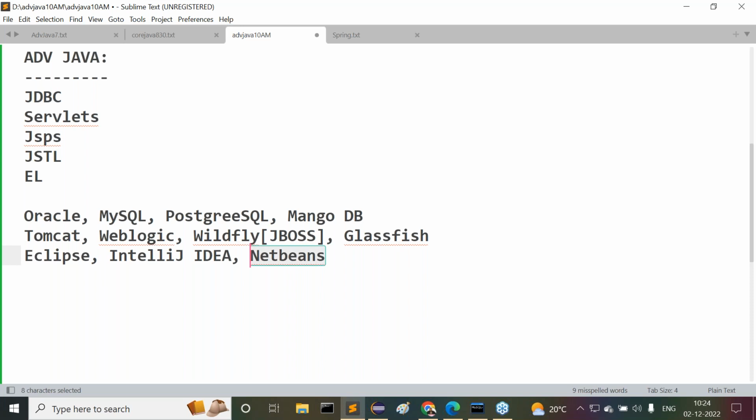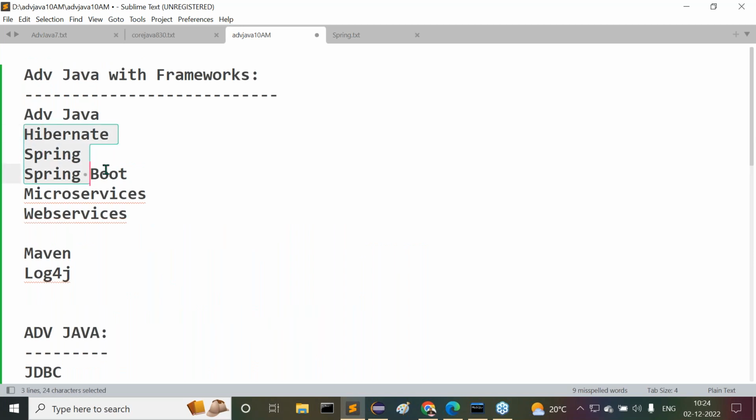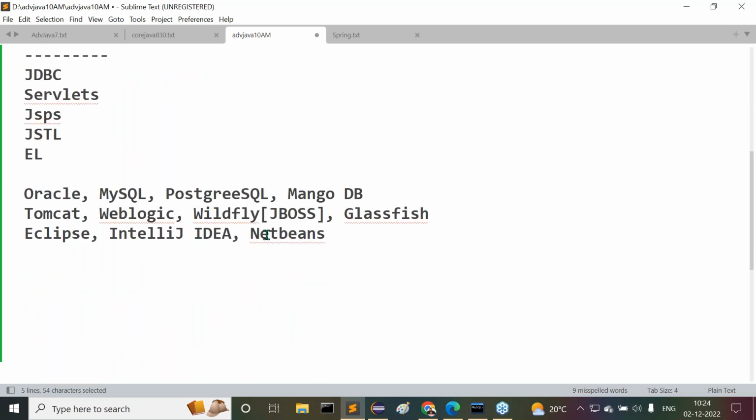But if you want to use the NetBeans IDE, we must have knowledge of Maven. Without Maven, we are unable to use NetBeans at present. In the latest versions of NetBeans, Maven is required. So frameworks level applications we are going to do with NetBeans after completion of the Maven concepts. Up to advanced Java, Maven is not required. No Maven we are going to use. But when we move to frameworks like Hibernate, Spring Boot, microservices and web services, definitely I'm going to use Maven. After introducing Maven, we are going to understand the NetBeans IDE. Understand, guys, what I'm telling you now.